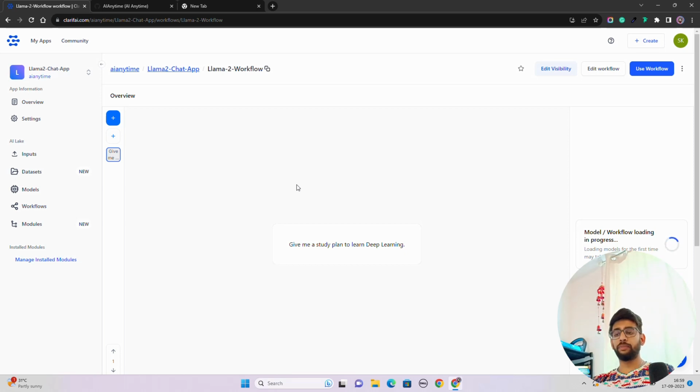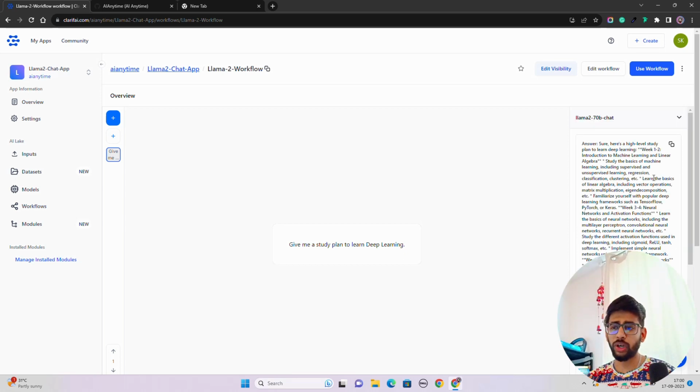You can see on the right hand side they have something called model loading in progress. Now the model workflow will get triggered and loaded, and they will probably have some containers, by the way. I will use very few jargon terms in this video because I am making this video for non-technical people who want to start their journey in large language models and generative AI. We'll write very little code, but we'll see how we can develop our application and test it out for our use cases. It will take a little time, so let it happen.